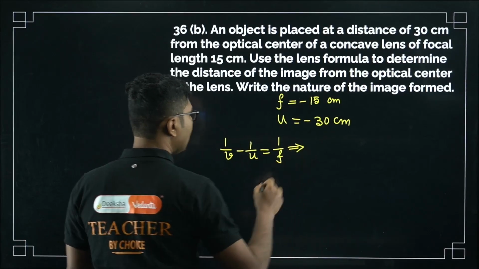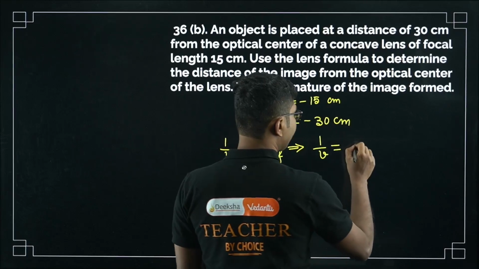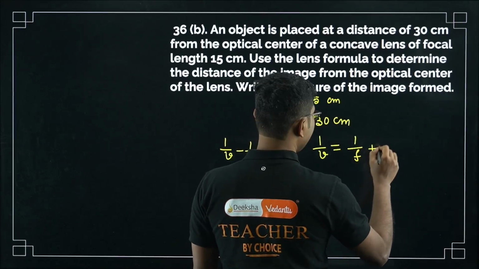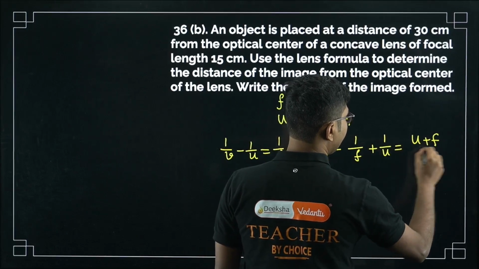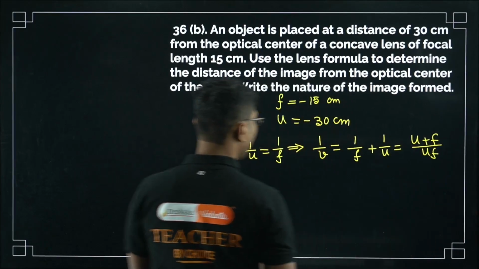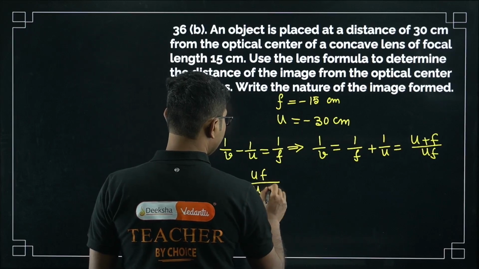So first we will simplify it without putting the values. That will just reduce some of your trouble. That's it, (u plus f) divided by uf. So now v is equal to uf divided by (u plus f).